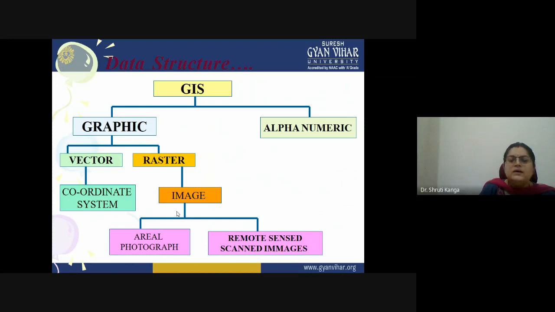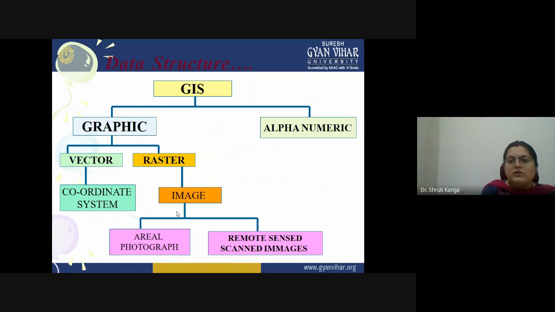In raster we have different kinds of data related to images, in terms of aerial photos and different remote sensing images, or different satellite imageries if you are talking about.